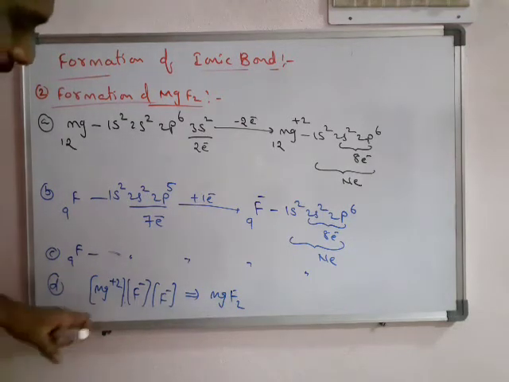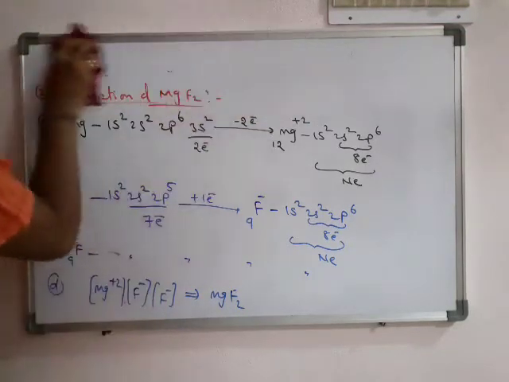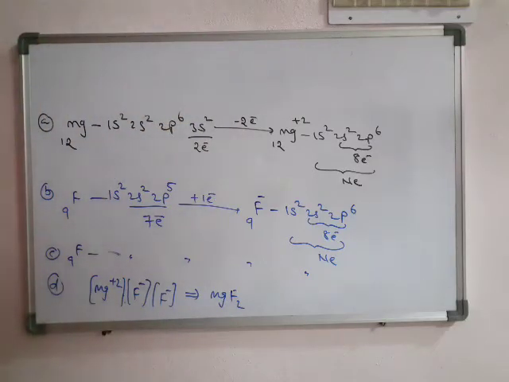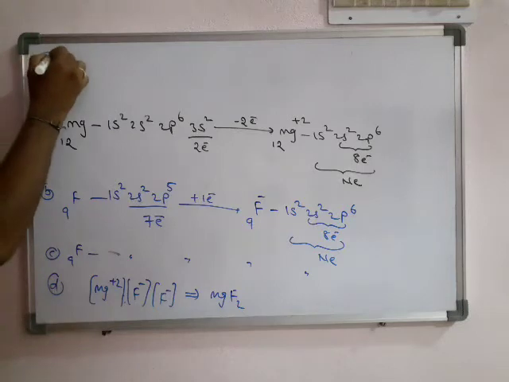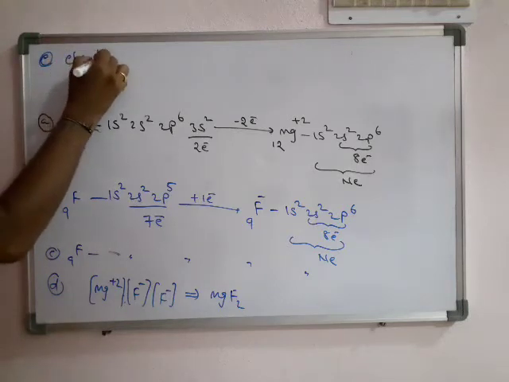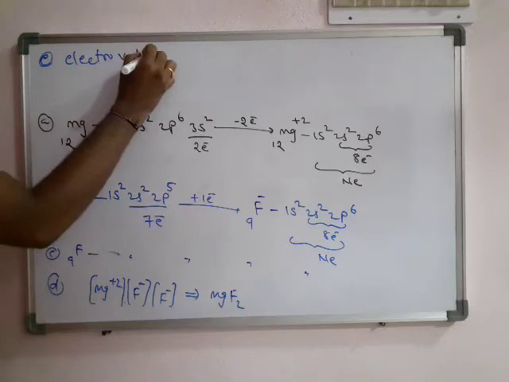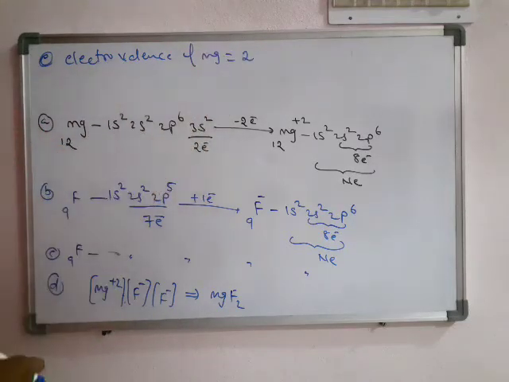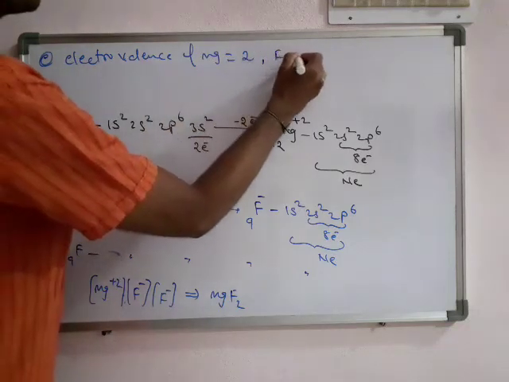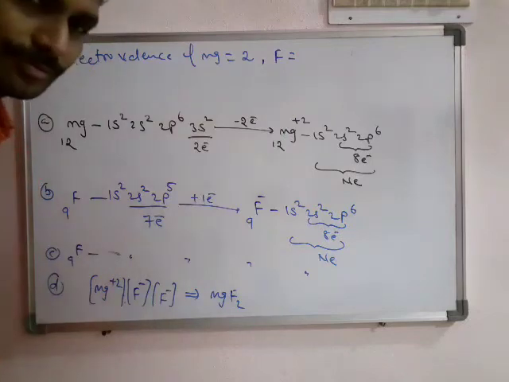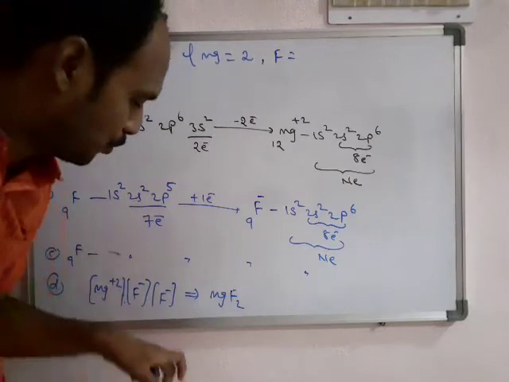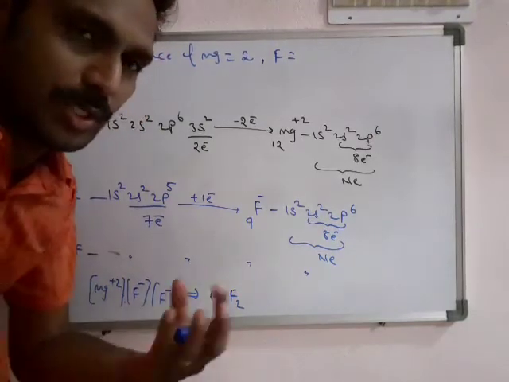Now, what is the electrovalency of magnesium? Two, because it loses 2 electrons. Then what is the electrovalency of fluorine? Fluorine gains only 1 electron. But 2 fluorines combined, that is 2 electrons.